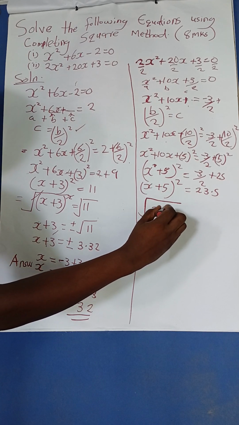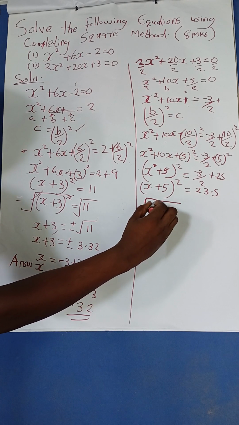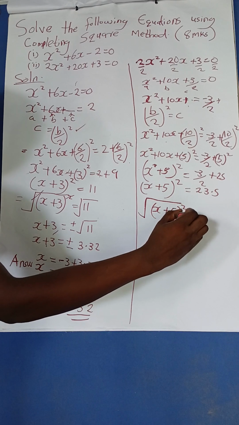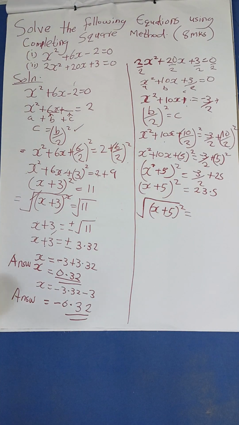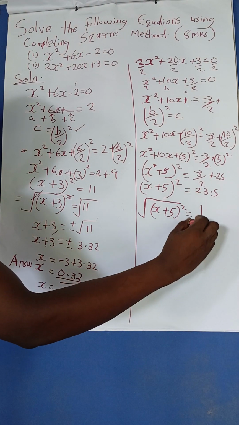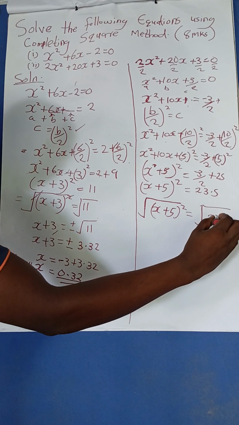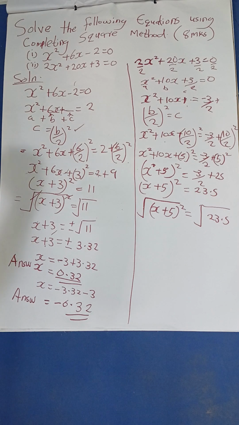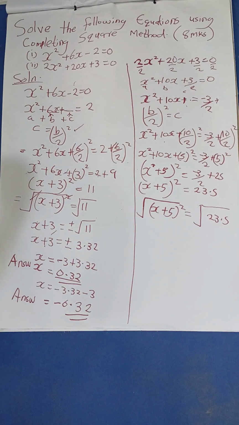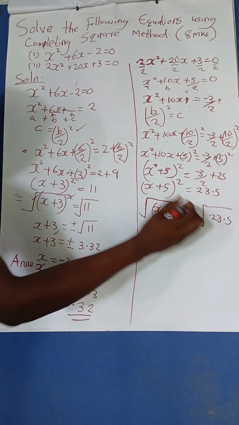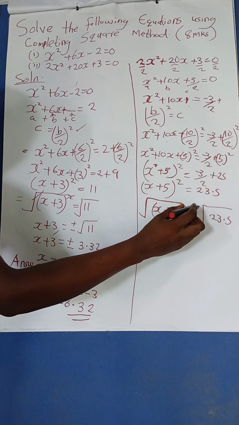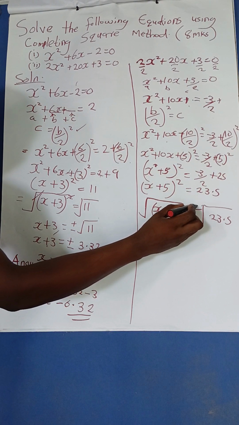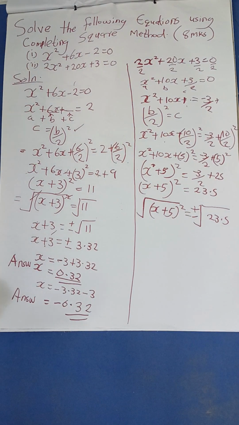X plus 5 squared. So I want to remove the square, so I will square root also. Square root both sides. The other side, 23.5. Good. Remember, I said when you are square rooting any number, the end result is either positive or negative. Good.